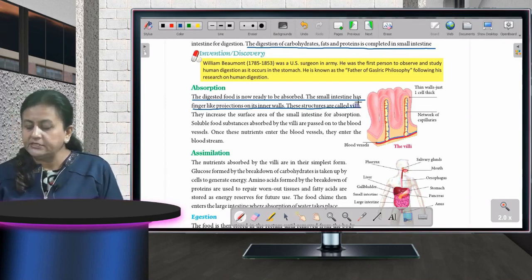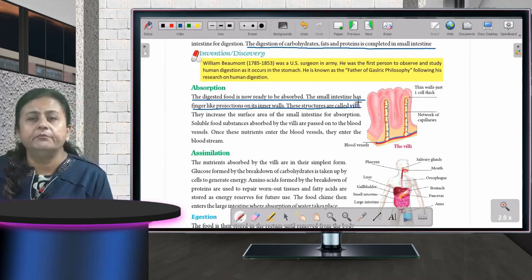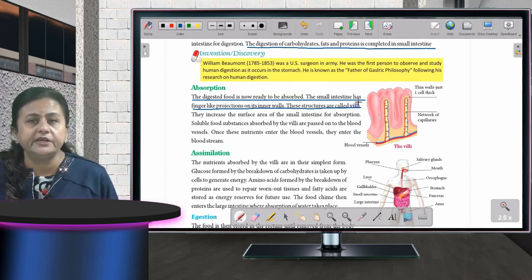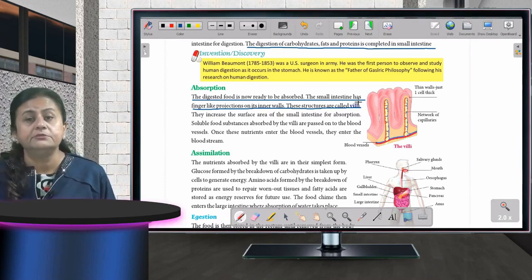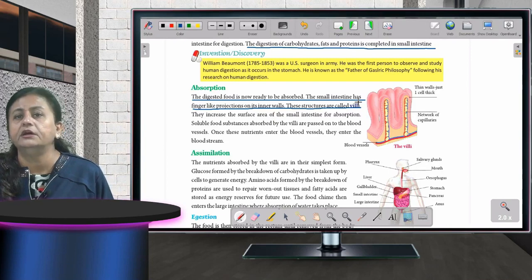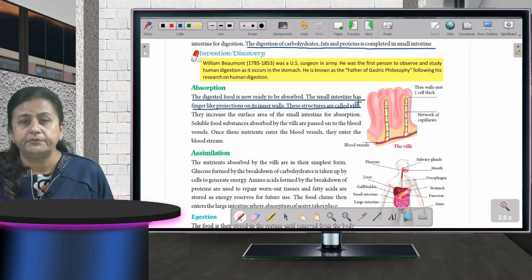Okay. Now you can see what is the function of the blood. The function of the blood is, when the food is ready and broken down into simpler form, it starts absorbing. It absorbs the simple food which is prepared.